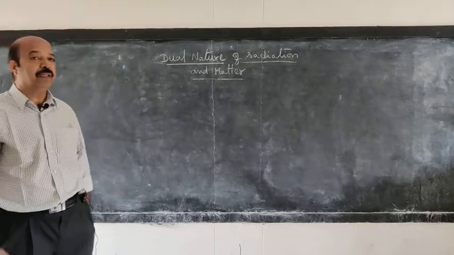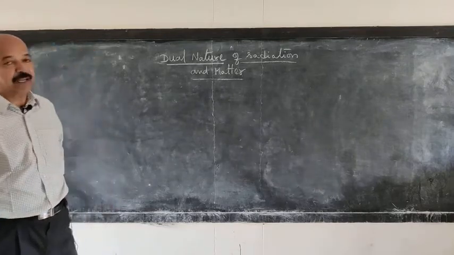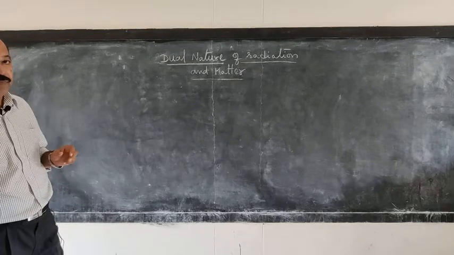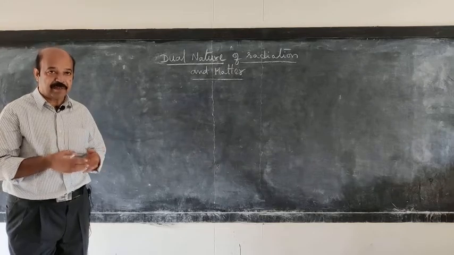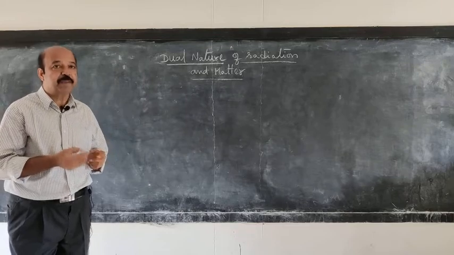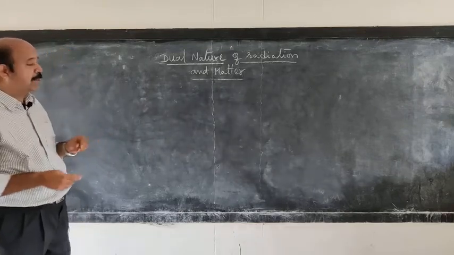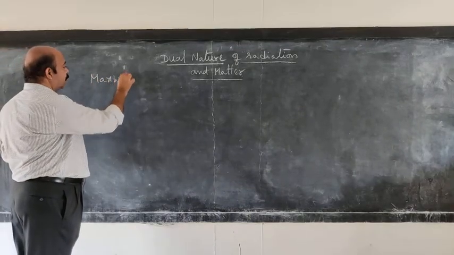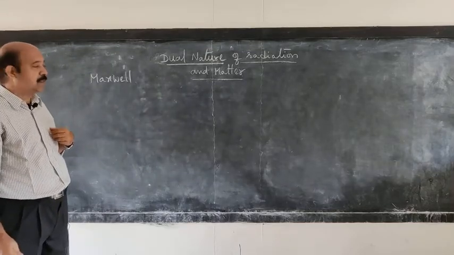So let us start with what we read in the previous chapter, that is electromagnetic waves. In that chapter, we learnt about how electromagnetic waves are generated and what are the different types of waves that are produced. Now, it was Maxwell who proved that light travels in the form of electromagnetic waves.